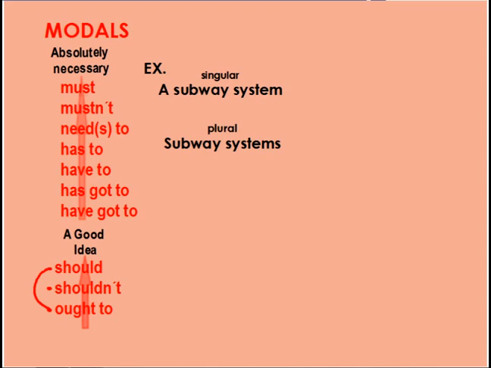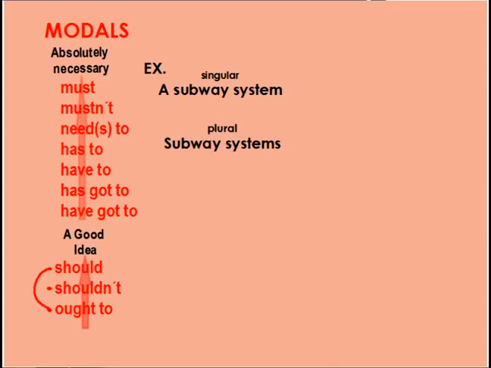Or if I think something is really, really important, I can say must, almost absolutely necessary with must, okay? Notice my only modals using to are with need to, has to, have to, has got to, have got to, and down here with ought to. My other modals, for example, must and mustn't, or should and shouldn't, those don't use to. So do not use to with those modals.